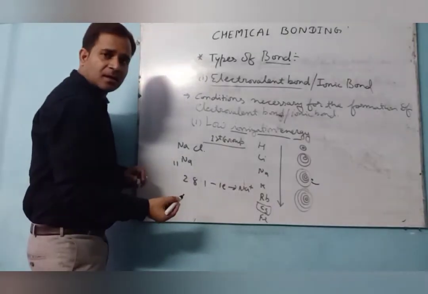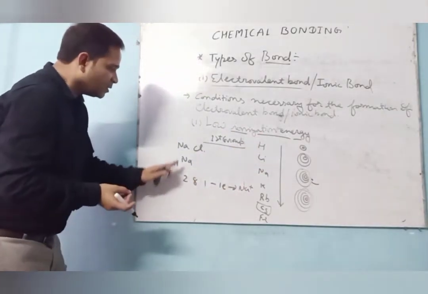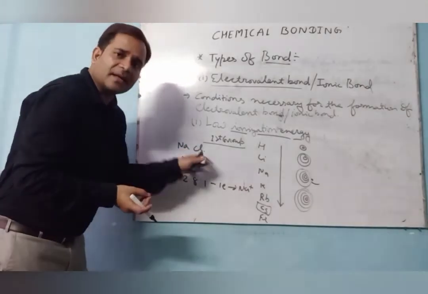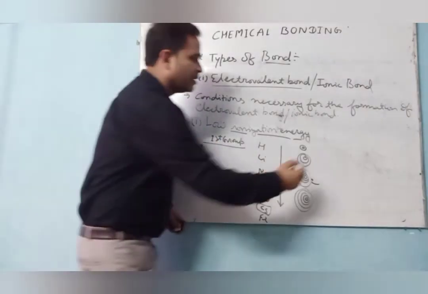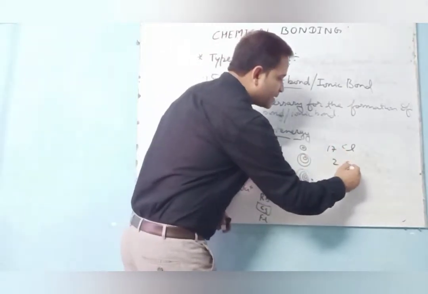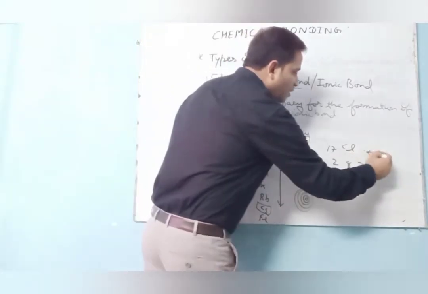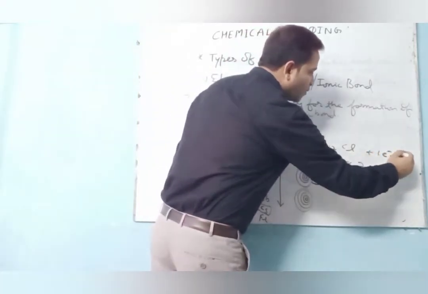So if it easily loses its electron, then chlorine gains that 1 electron. See, chlorine's atomic number is 17, electronic configuration 2, 8, 7. So here 1 electron is needed to form this.